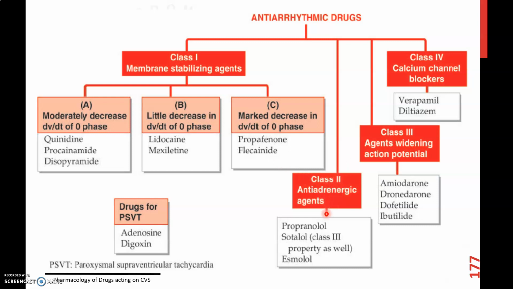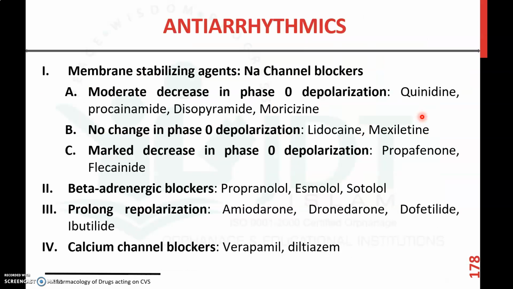Then adrenergic agents include propranolol, sotalol and esmolol, and agents widening the action potential include amiodarone, dronedarone and dofetilide. Then calcium channel blockers include verapamil, diltiazem, etc. So this is the classification of antiarrhythmic drugs.